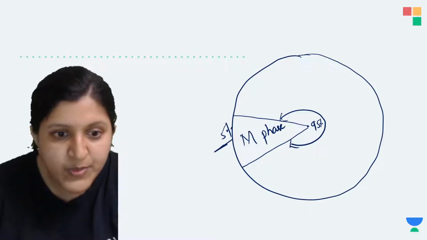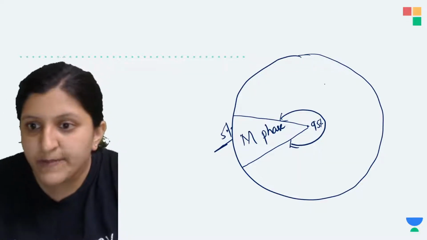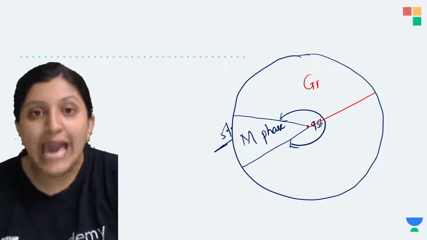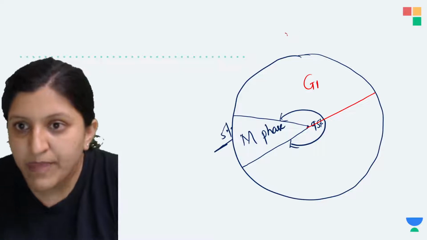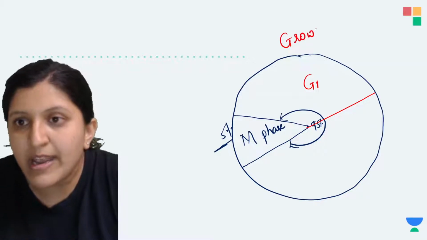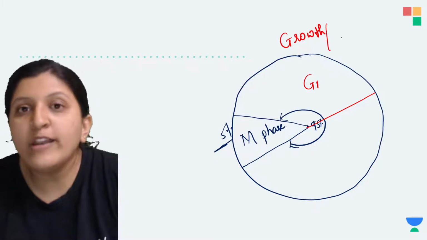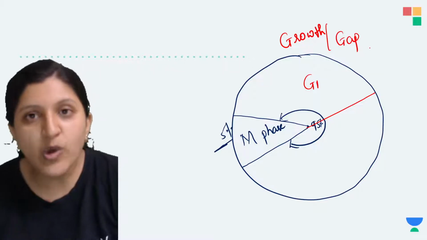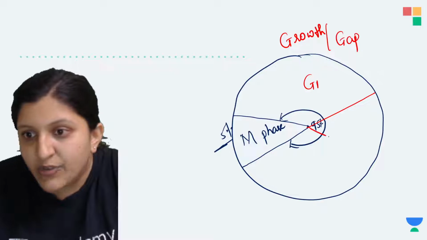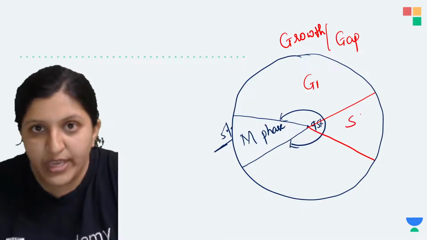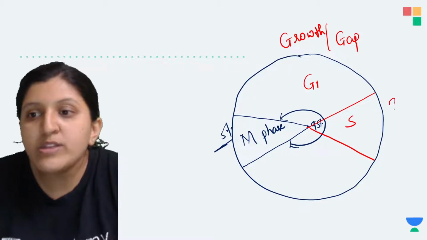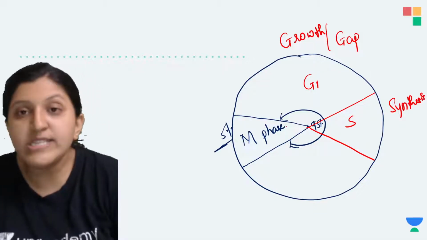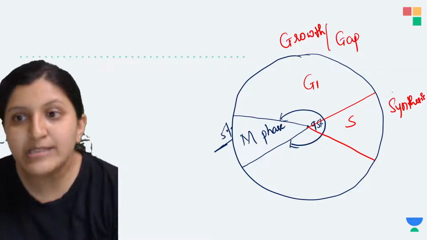So one is basically the G1 phase. Okay, so G1 phase we can also call as gap 1 phase or growth 1. In your Selena it is given as growth phase, or it can also be called a gap. So growth 1 phase or gap 1 phase. Next phase is actually the S phase. So what is the S phase? This is the synthesis phase, where the DNA is being synthesized.